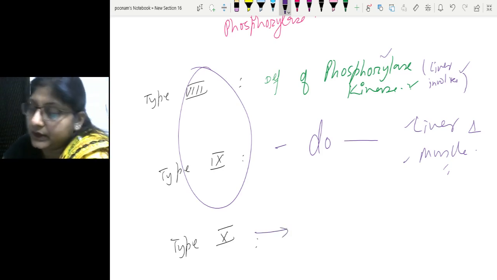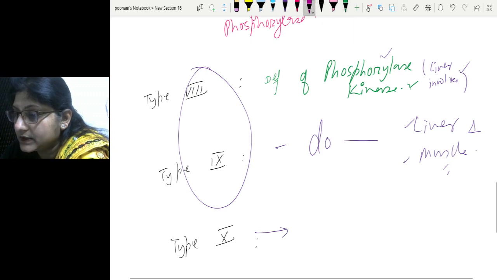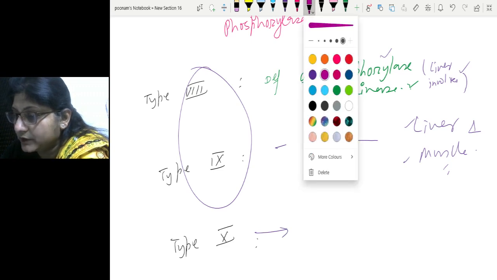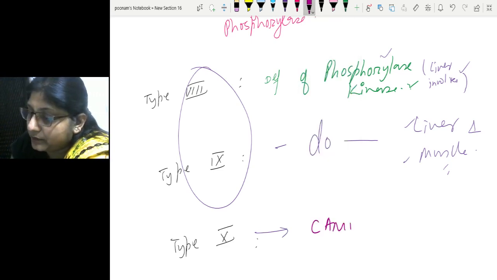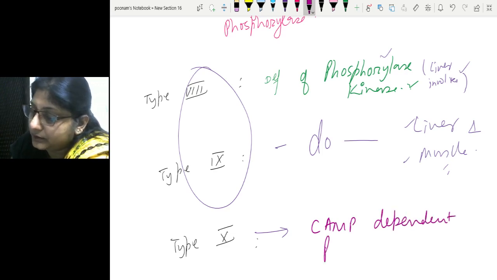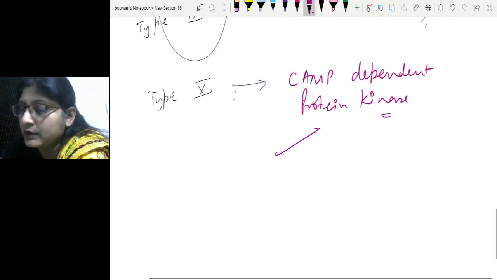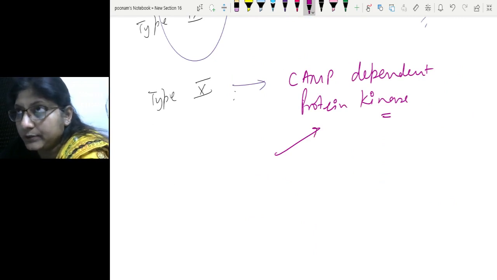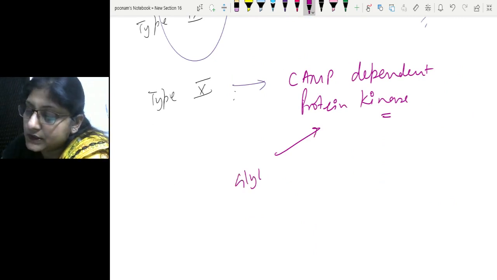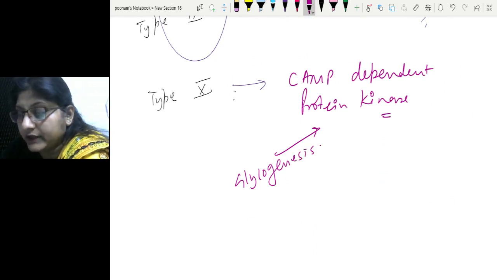Now coming to type 10. Type 10 is the disease due to deficiency of cyclic AMP dependent protein kinase enzyme. You will see in my other video that this enzyme is important in both glycogenesis and glycogenolysis, for affecting the rate limiting enzymes glycogen synthase and glycogen phosphorylase respectively.